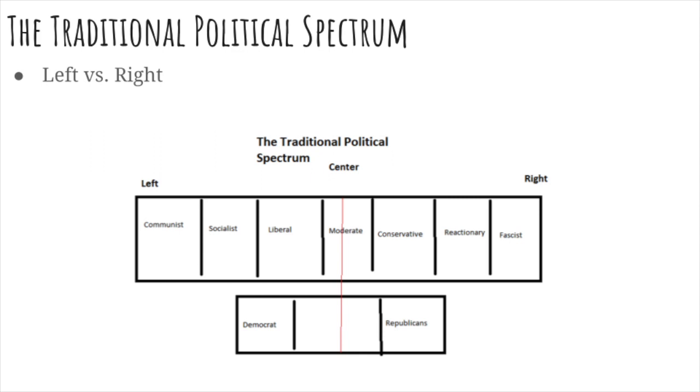So most of you have probably seen or heard of a traditional left-right political spectrum. You've probably heard the terms left and right. Those terms originally came from the French Revolution, when those in the National Assembly that were in favor of restoring the monarchy sat on the right, and those that were anti-monarchy sitting on the left. Again, most Democrats and Republicans today in the United States would be liberals or conservatives. You can see that as you go further left on the political spectrum, you get into socialist realm and communism on the far left, and then on the right, increasingly reactionary and fascist on the right. But the vast majority of Americans would fall into that liberal conservative camp.